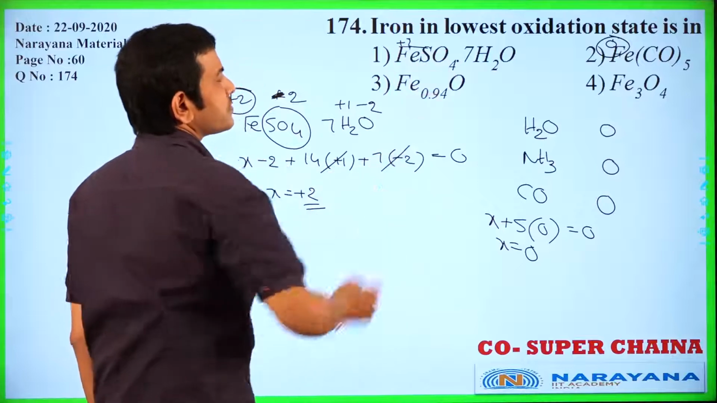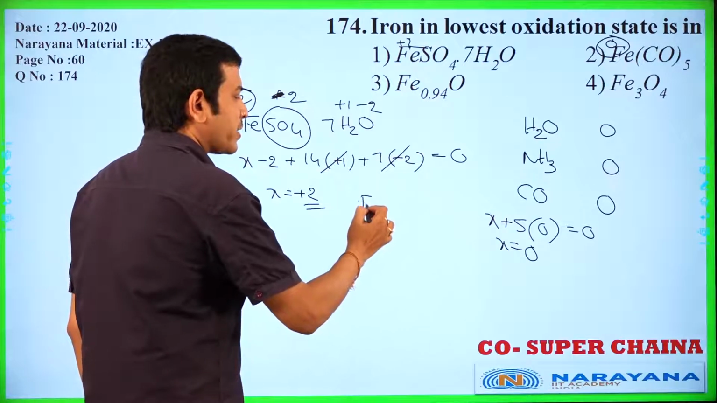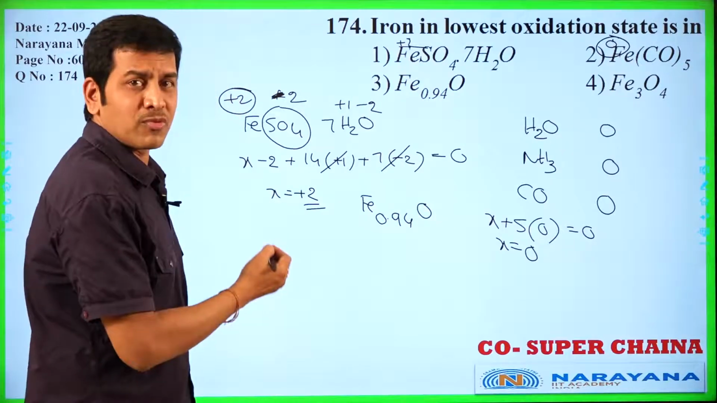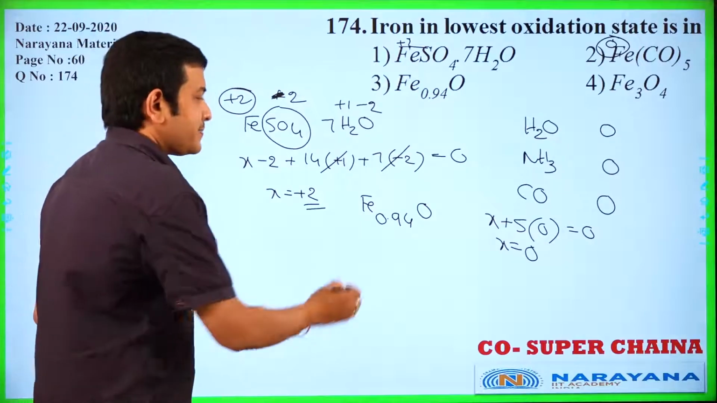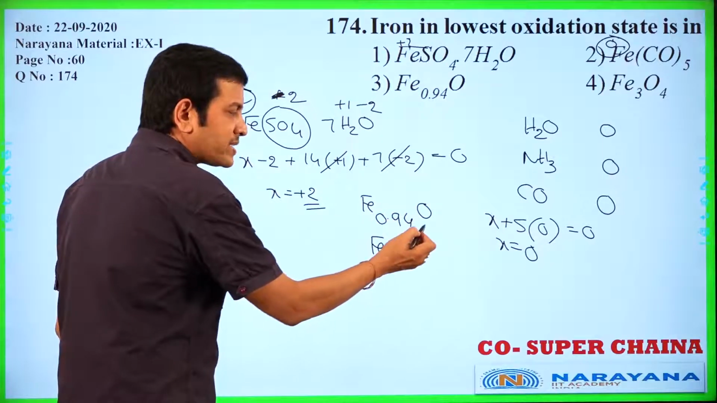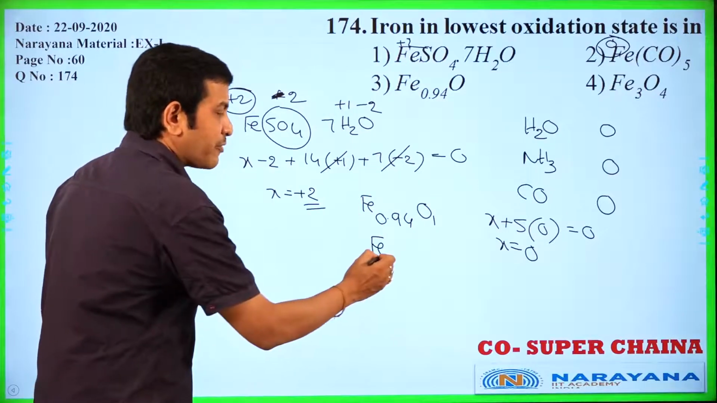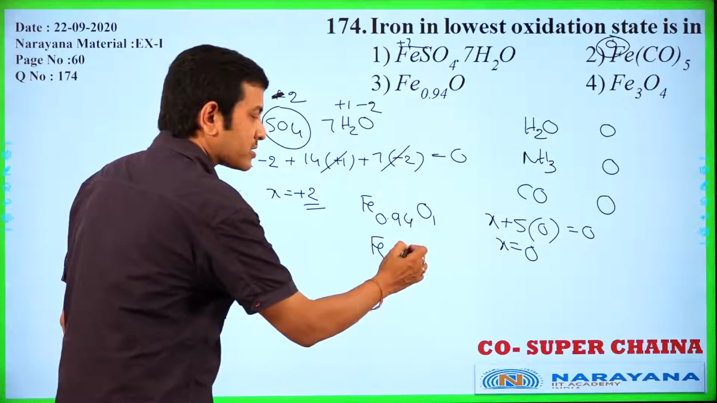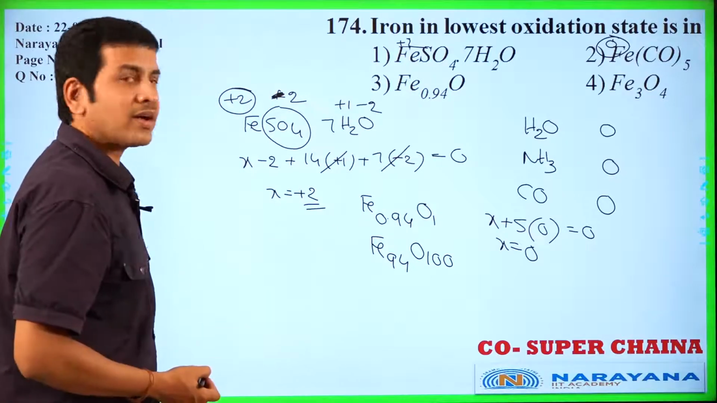Okay, here plus 2. And Fe0.94O. It is non-stoichiometric compound. Fe0.94O, non-stoichiometric compound. Write like this. Here 0.94 O means here O1. If you write Fe as 94, then oxygen we can write like 100. Fe94, O100.